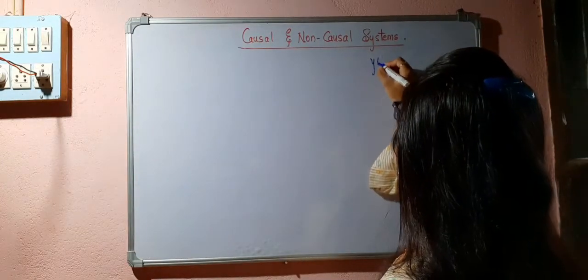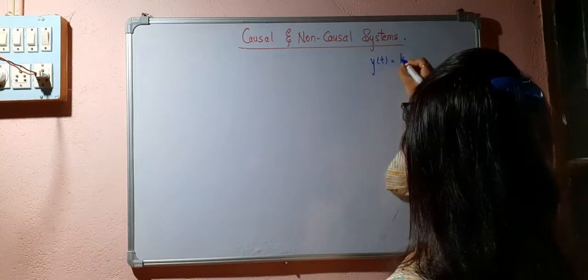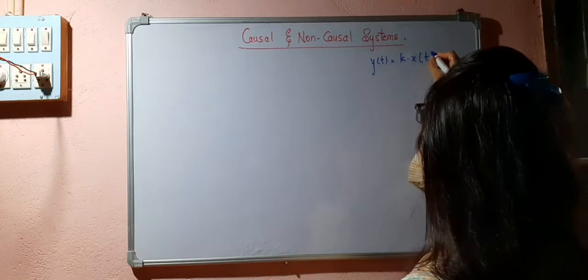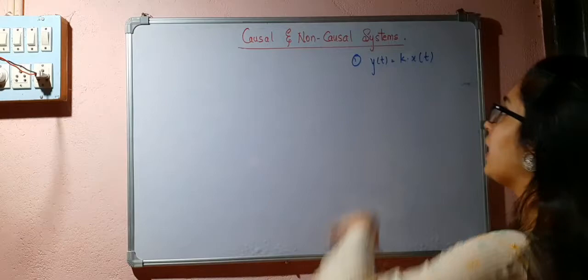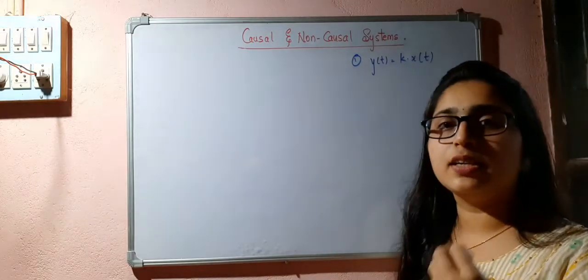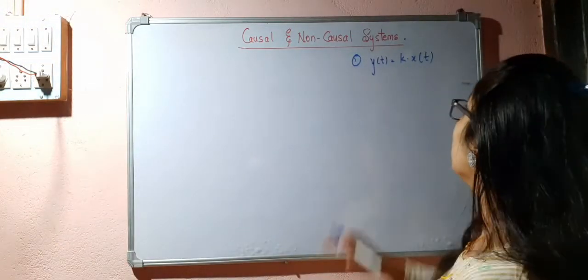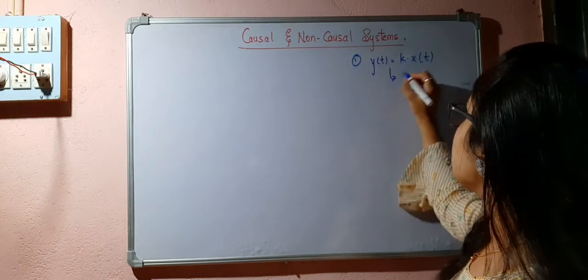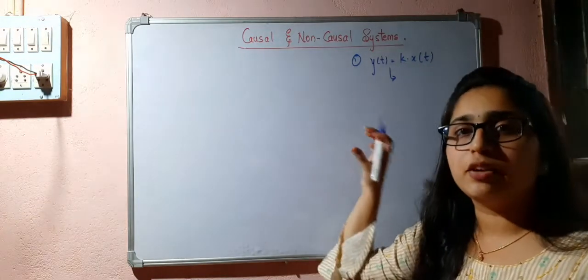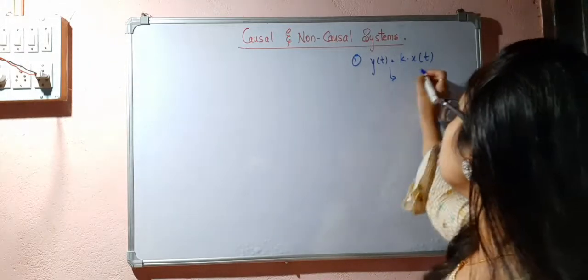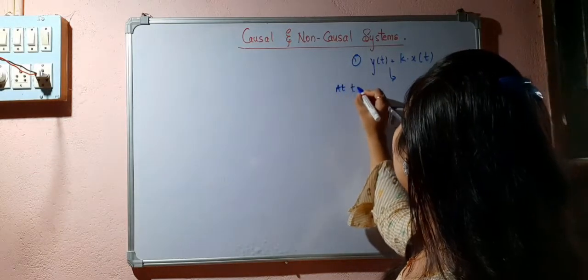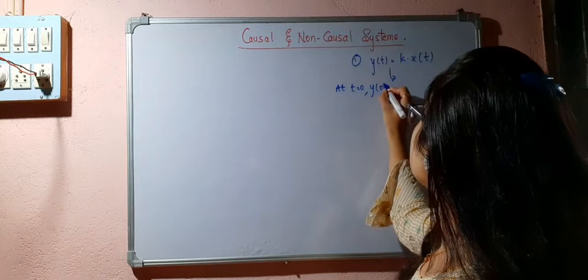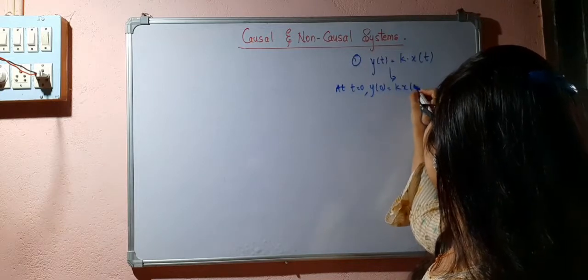Now let us consider a few examples. y(t) is equal to k times x(t). Here k is nothing but a scalar; it can be 2, it can be 3. If it is like this, then this depends only on the present values of the input. That means at t equal to 0, y(0) is equal to kx(0). At t equal to 1, y(1) is equal to kx(1).